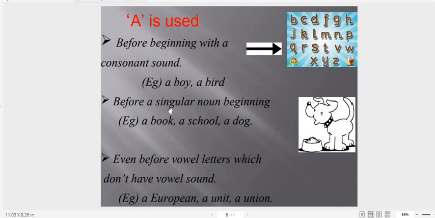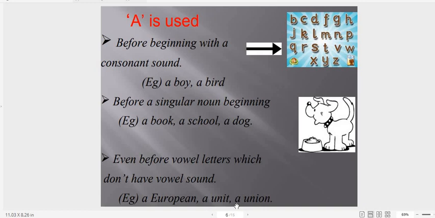Next, we can use a before a singular noun beginning with a consonant: a book, a school, a dog. Even before vowel letters which don't have the vowel sound, we can use the article a. For example, European. Now E is a vowel letter, but the sound is not a vowel sound. The sound is U, the Y-O-O sound: unit, union.